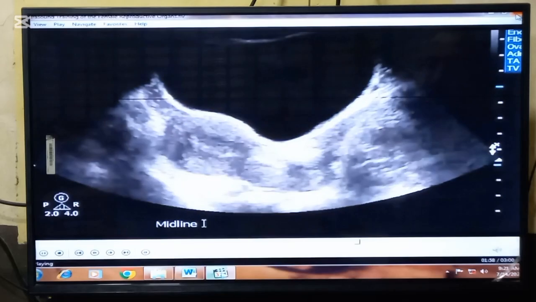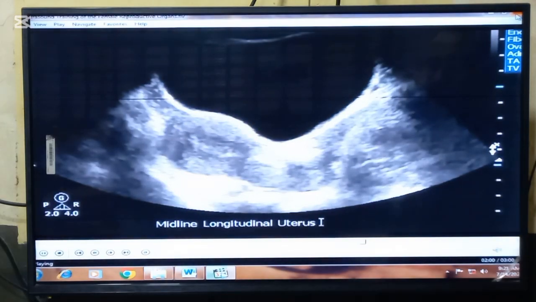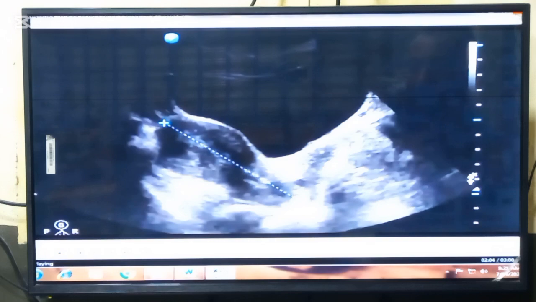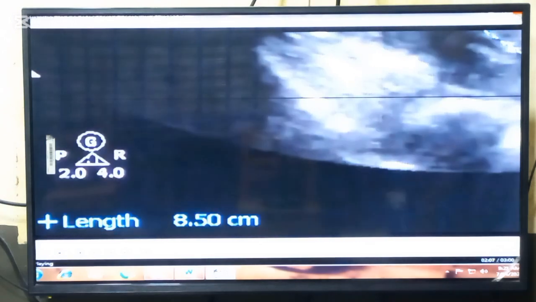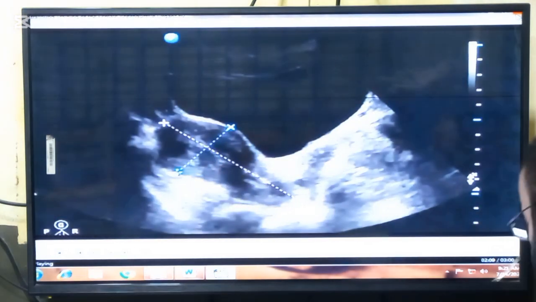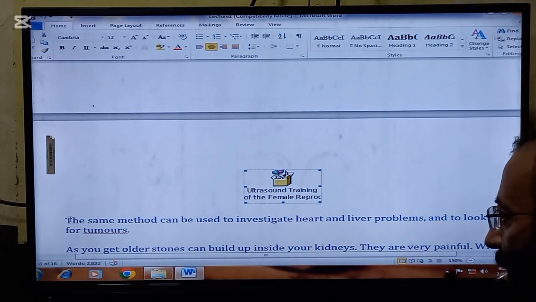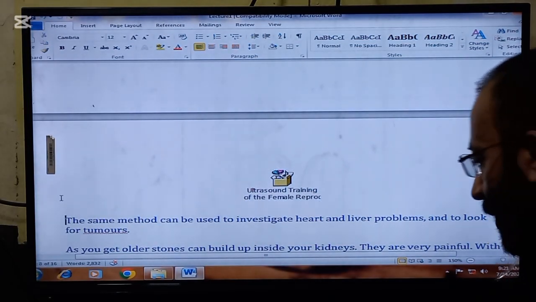Annotate as to structure, scan plane, and scan approach. Measure the long axis of the uterus from the fundus to the cervix. Measure the anteroposterior. This is the way how doctors see inside our body.